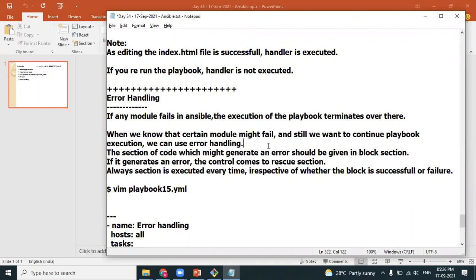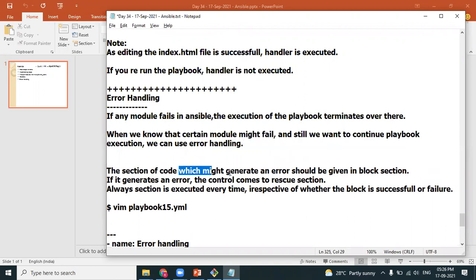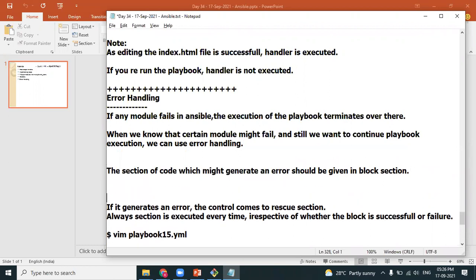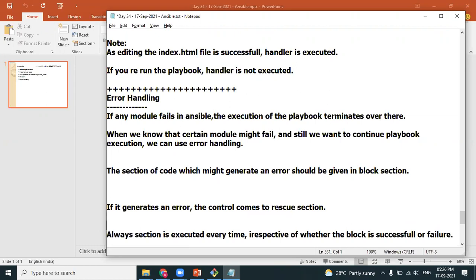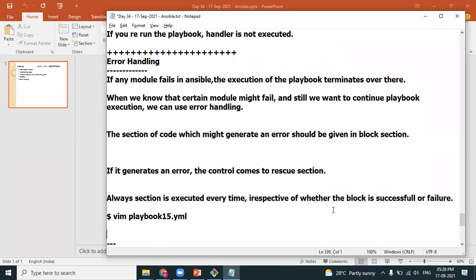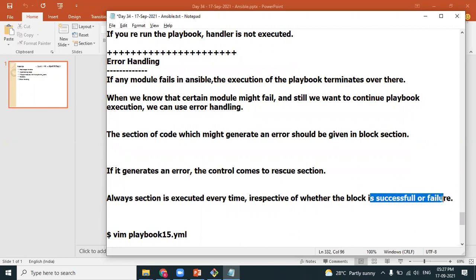The section of code that might generate an error, we should write in the block section. So here I'm introducing one more new section called the block section. In case it literally generates an error, the control comes to the rescue section. Look at the names of the sections, it's very meaningful. And there's a third section called the always section that gets executed irrespective of whether the block is successful or not. If you compare, it's something like in Java, Anuj, there's something called try block and catch block, and there's something called finally block, something like this.